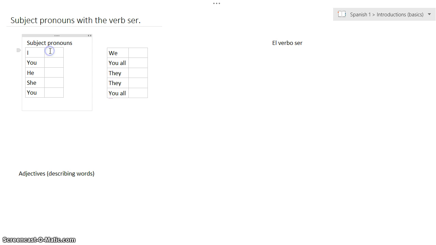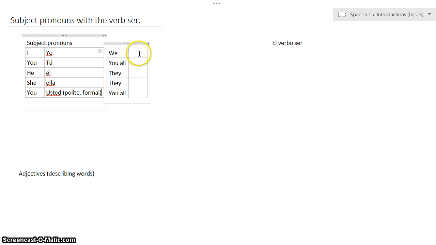So because you know these, you can kind of say these before I give you the answer. How do I say I? I say yo. How do I say you? I say tú. How do I say he? I say él. And she is ella. And I'm going to add the extra you in Spanish that we use when we're being polite. That would be usted. Okay, so I'll add a little note here, polite or formal.